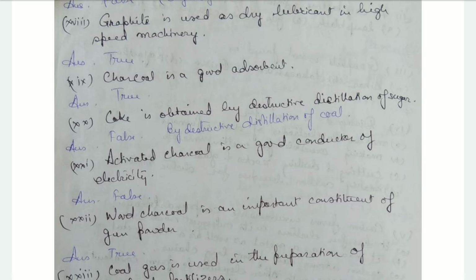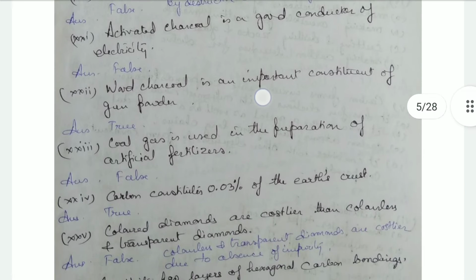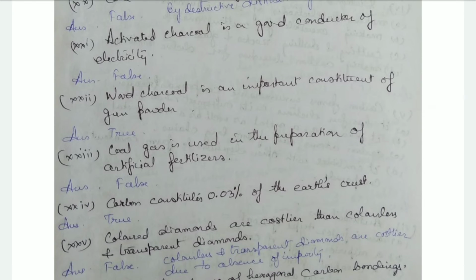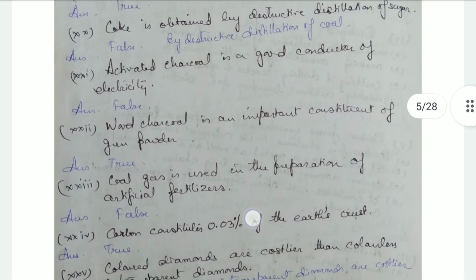Charcoal is a good adsorbent. That's true. Coke is obtained by destructive distillation of sugar. That's false. It's destructive distillation of coal that gives us coke. Then activated charcoal is a good conductor of electricity. That's false. It is a bad conductor of electricity.